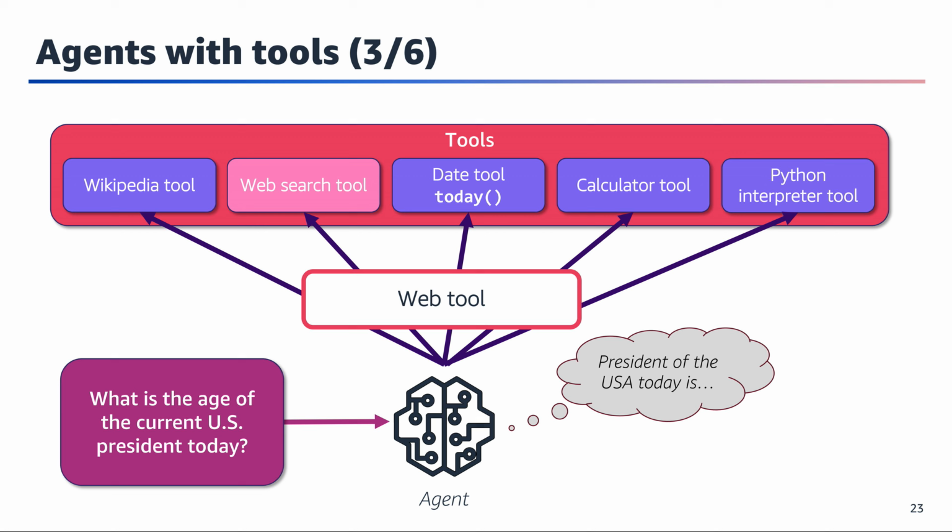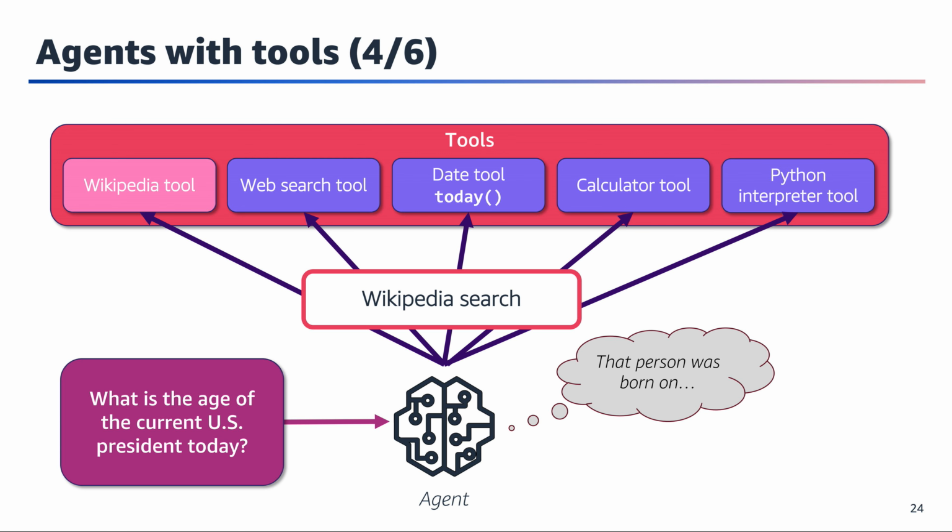The web tool has been selected as the most appropriate tool for this task, as it can provide the most up-to-date information about the current presidency. This sequential approach continues to demonstrate how AI agents break down complex queries into manageable steps, upholding accuracy in the final response. The other tools remain available but inactive, waiting for potential use in subsequent steps of the problem-solving process.